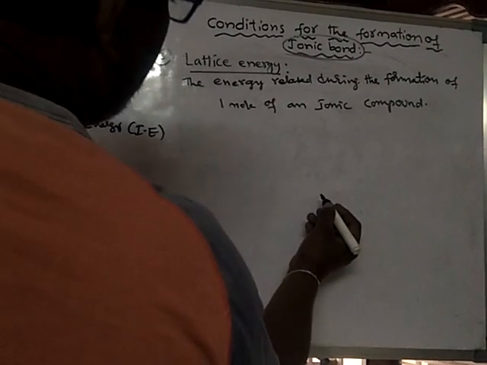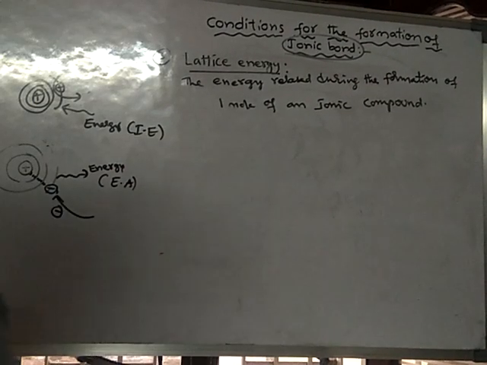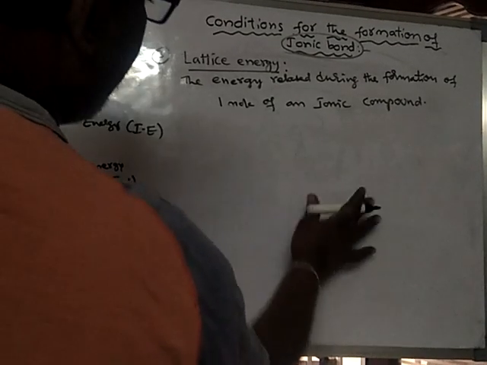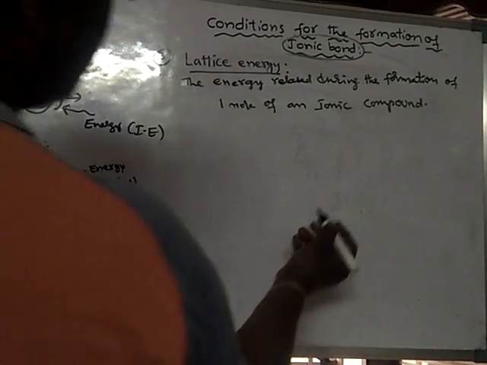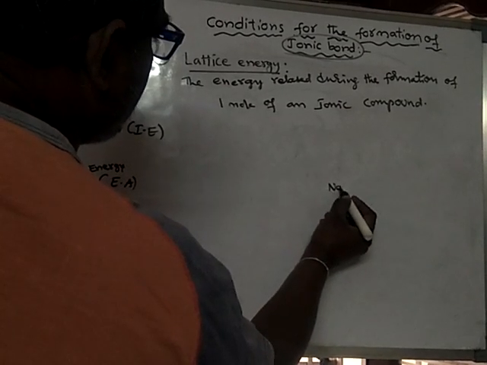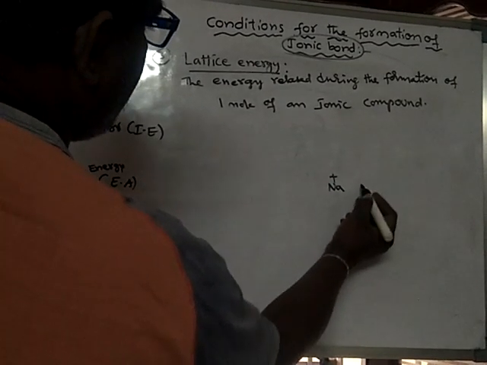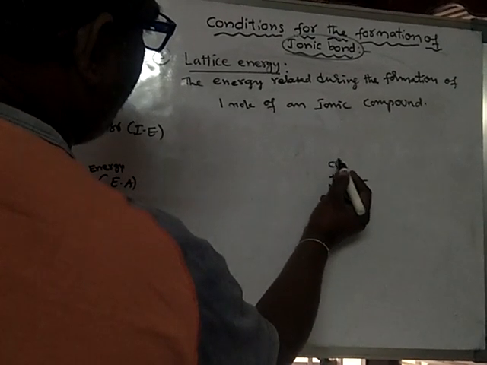Look here, in ionic compounds how the atoms are arranged. Whatever the ionic compound, first of all, a cation is surrounded by so many anions.